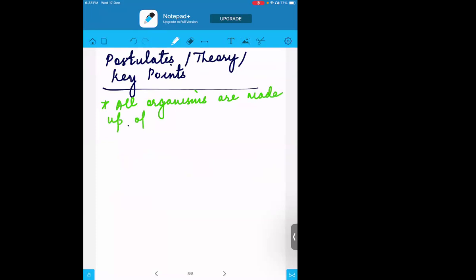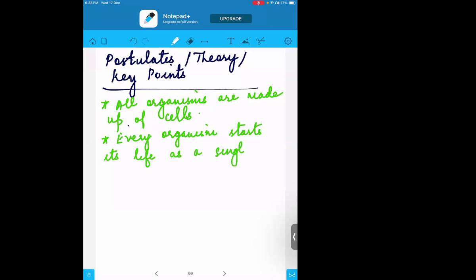Second, every organism starts its life as a single cell. Initially every organism will be a single cell, and slowly and gradually the number of cells will increase.